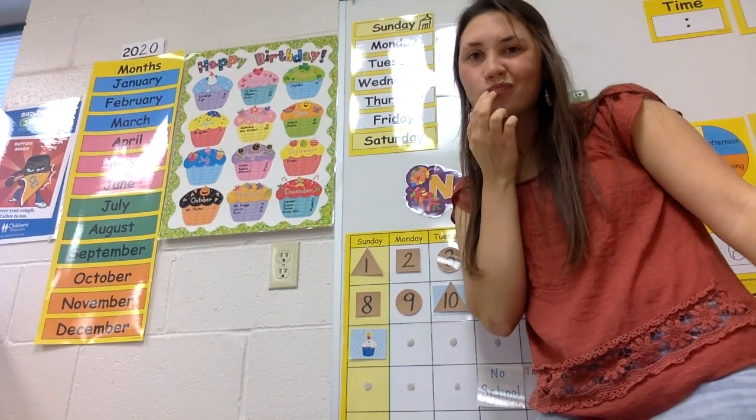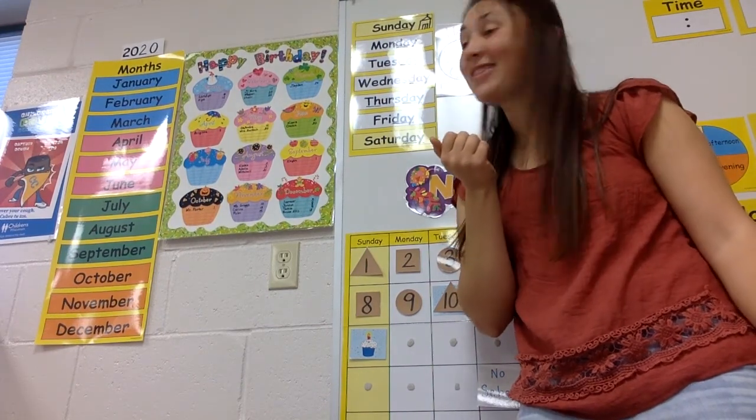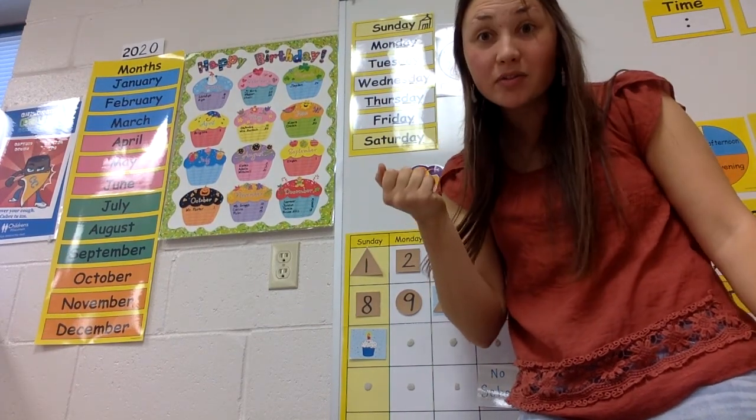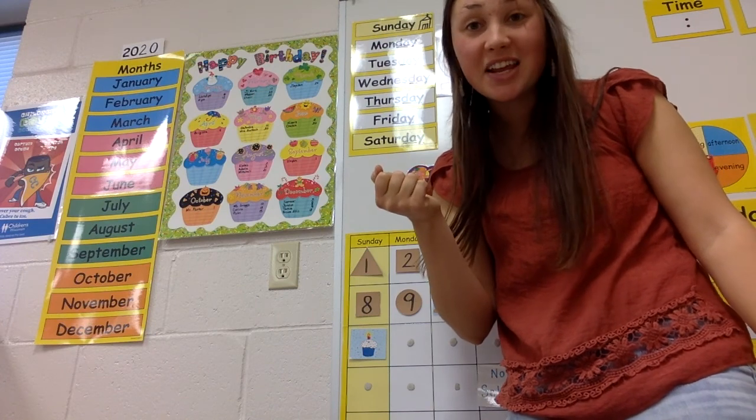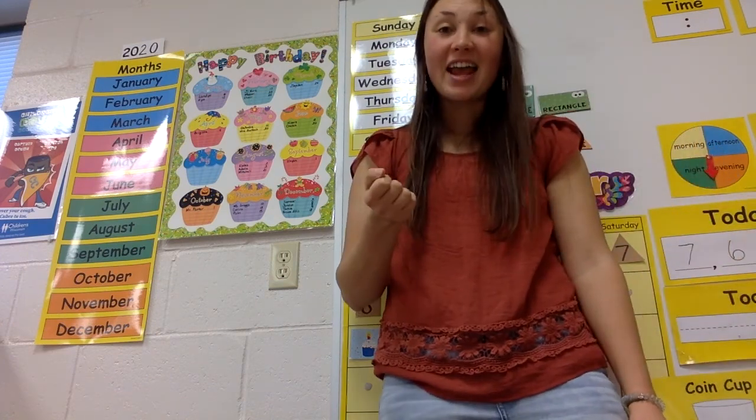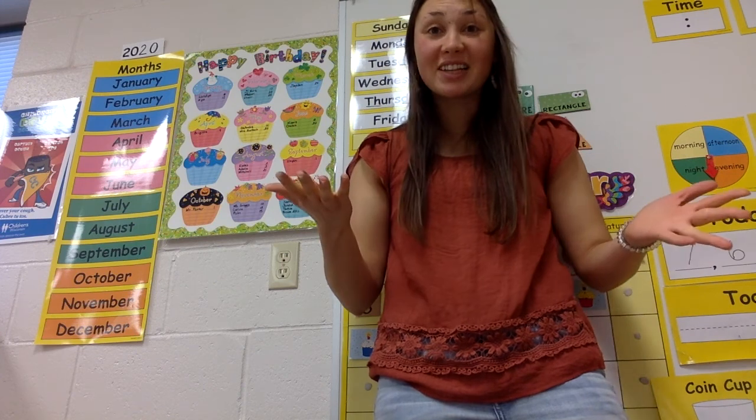How many months are there in a year? There are 12. Yes, there are 12 months in a year. Let's do the song and the dance that helps us remember. You can stand on the ground and do it with me.